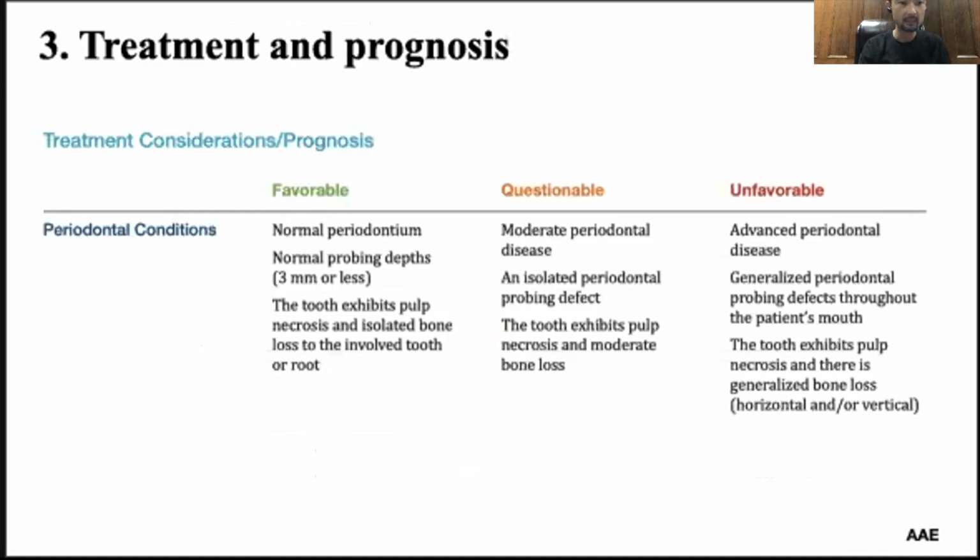This is published by the AAE. This is the treatment constellation. The prognosis depends on the periodontal condition, not the endodontic pathosis. You can see favorable, questionable, unfavorable. The endodontic condition will be the same. The tooth exhibits pulp necrosis and isolated bone loss to the involved tooth or root, right? But you see favorable: normal periodontium; questionable: moderate periodontal disease; unfavorable: advanced periodontal disease.